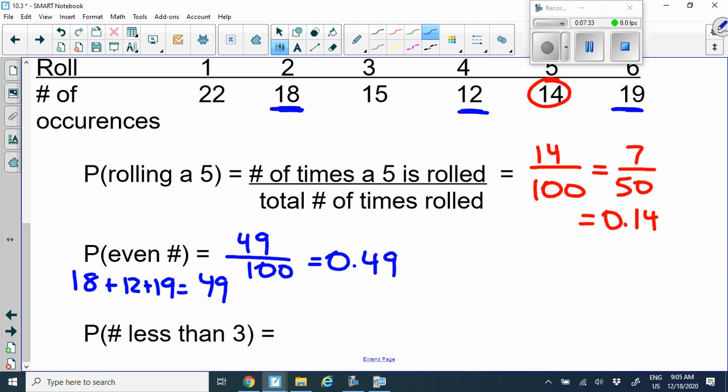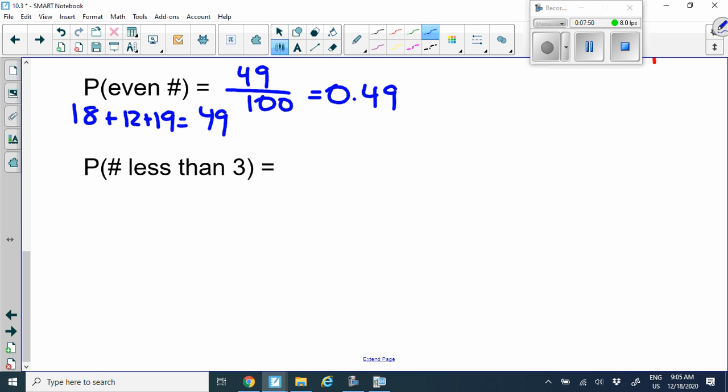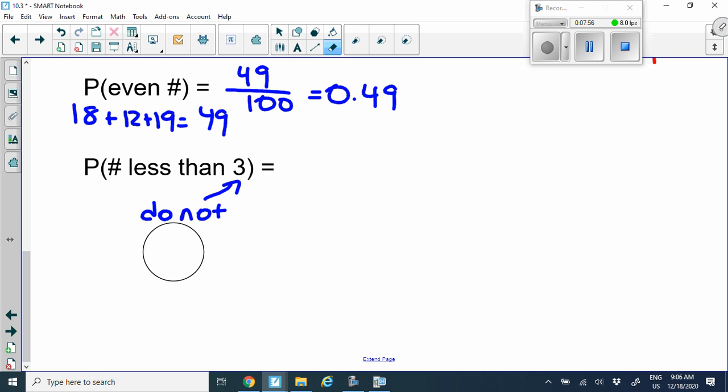Okay, last one, let's do the probability of a number less than 3. Okay, so this one, I actually would like you to pause the video and do this one on your own. Okay, let's see what you got. So less than 3, that means we do not include the number 3. We want all numbers that are smaller than it.